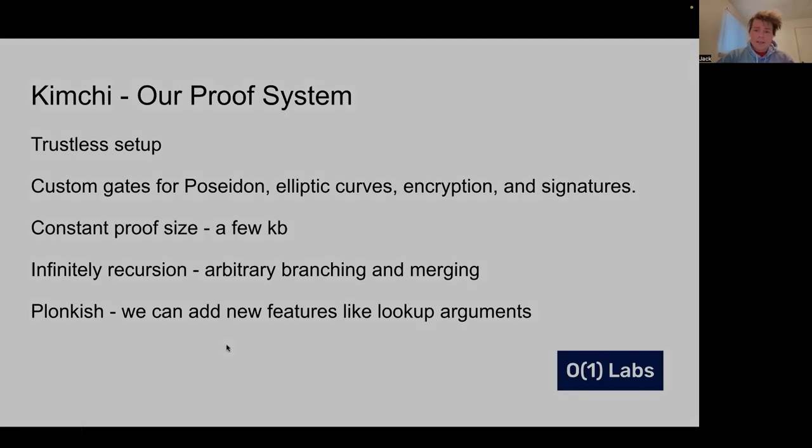It has a constant proof size. It's just a few kilobytes. It's infinitely recursive with arbitrary branching and merging. And it's also plonkish. And this just means that we can keep up with the research that people are doing there. We can add things like lookup arguments and other stuff like that as people discover new things.